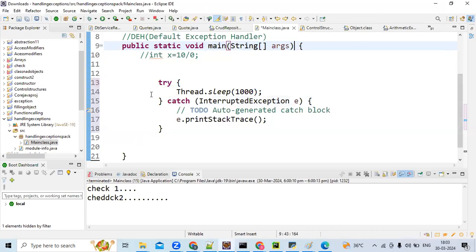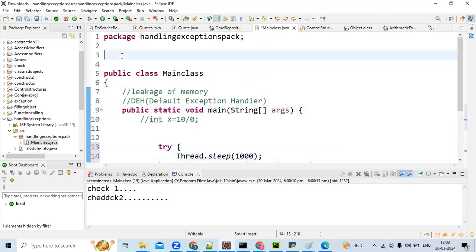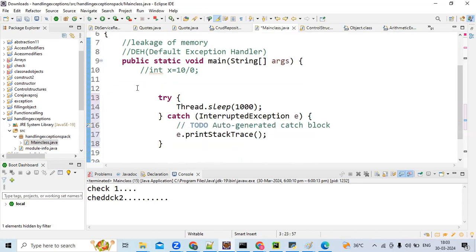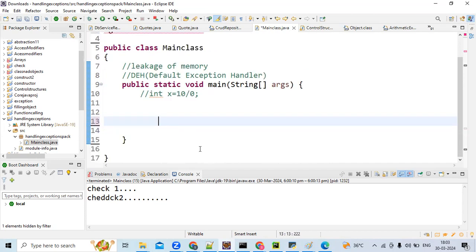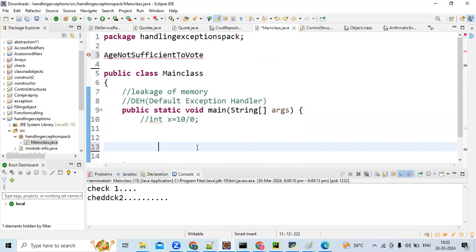I want to create a custom checked exception like age not sufficient to vote, as this is voting time. So we'll go with this example: age not sufficient to vote. I need to throw an error message with this name by using a custom exception. Based on the previous examples, I expect you to guess at least something. Do some guesswork.